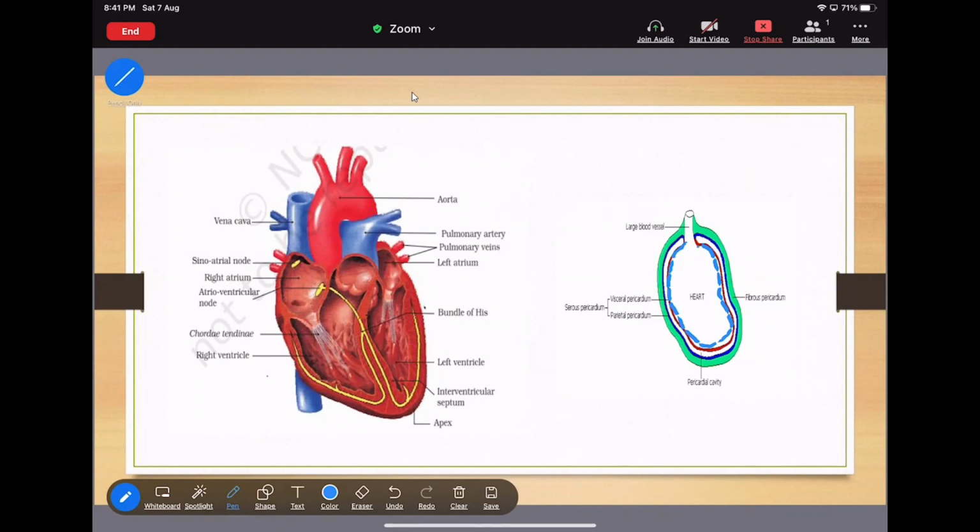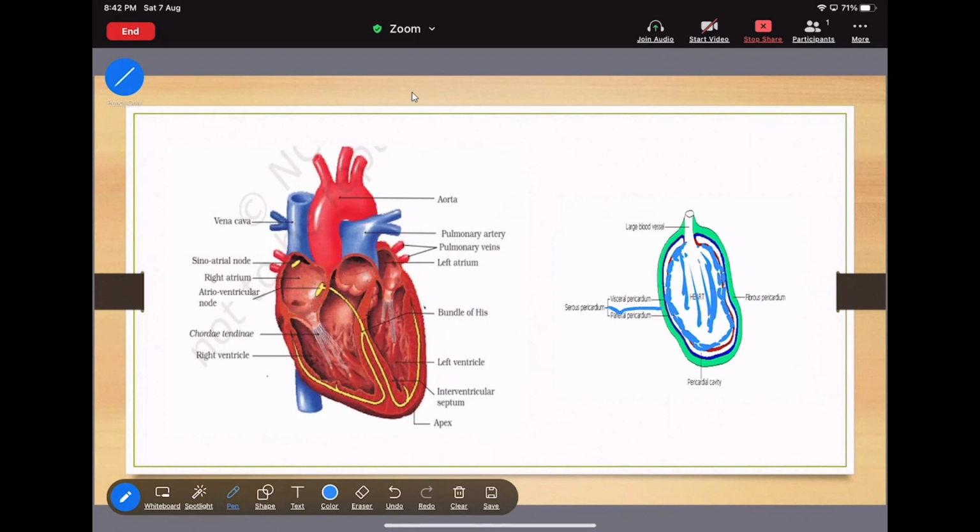The outer layer of the pericardium is nothing but the fibrous pericardium. And the inner layer, next to the heart, is the inner pericardium, which is nothing but the visceral pericardium.